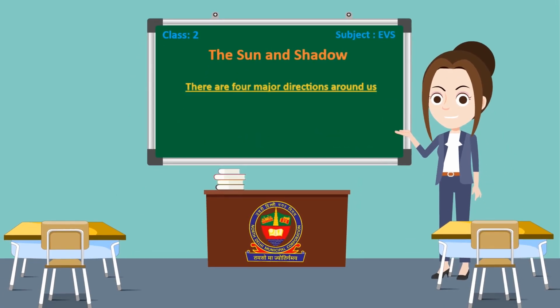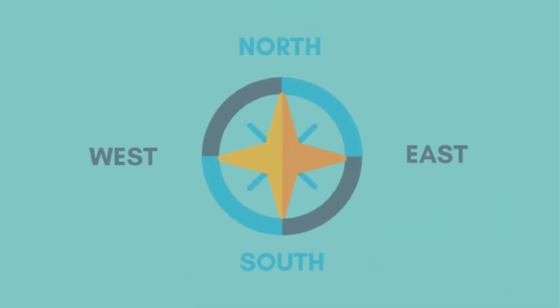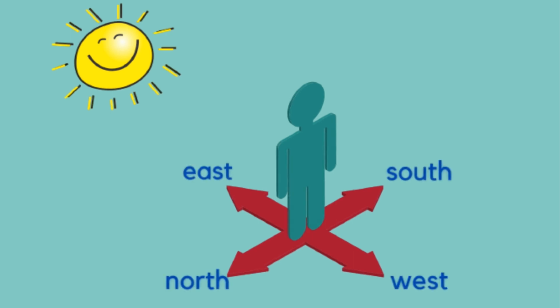Now let us discuss the 4 major directions around us. Children, there are 4 major directions, namely north, east, west and south. You know, the sun rises in the east and sets in the west. If you are facing the sun in the morning, the direction in front of you is east. The direction behind you is west. The direction on your left is north and on your right is south.